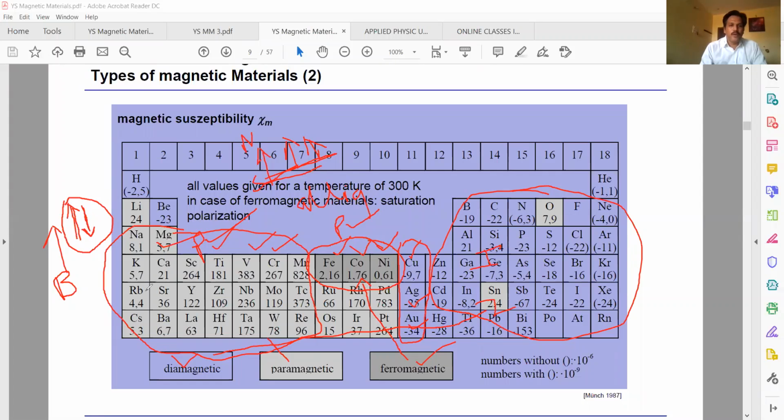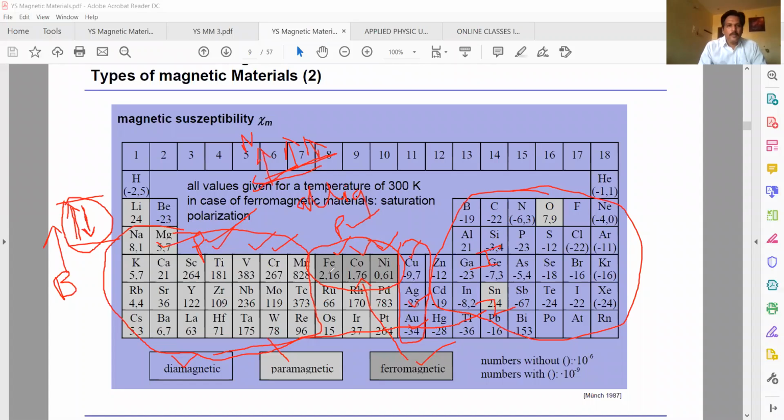Due to the completely filled orbitals, they show weak magnetism. They show induced magnetism, weakly magnetized in the direction opposite to the applied field, and are called diamagnetic materials. So there is an absence of permanent dipoles. These are called induced dipoles. These dipoles try to align in the field direction, and due to that they get some magnetism. That's why they are called diamagnetic materials.